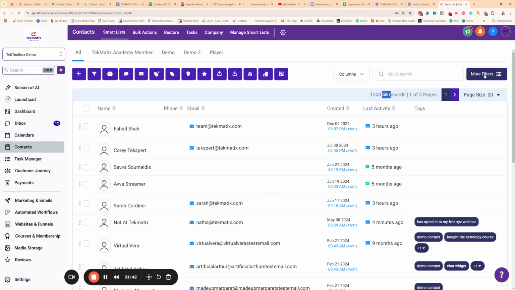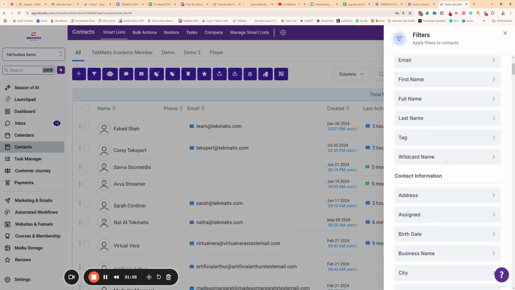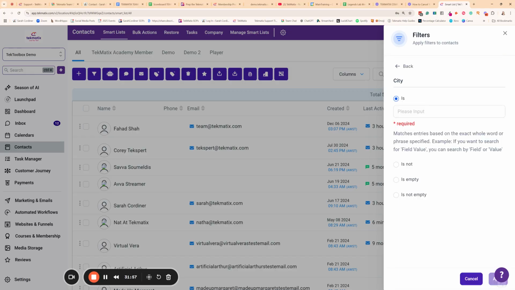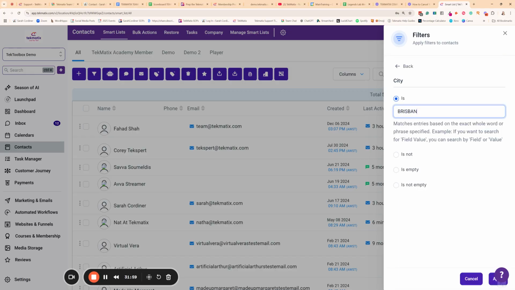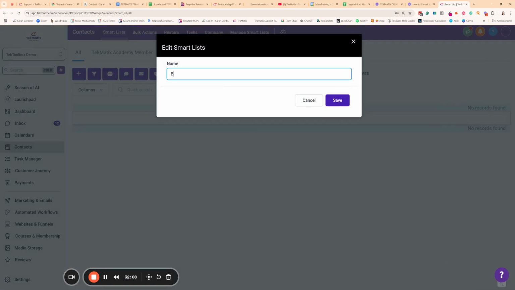So let me show you, for example, how to create a smart list here. Again, there will be more training on this later, but let's go to filters. You're going to be in your contacts, all, and filters. Let's find everybody where the city is Brisbane. Okay, that's it. Apply. And I might then save this smart list as Brisbane.